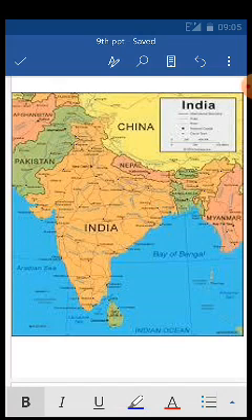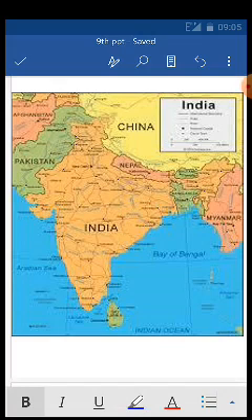75,166 kilometers. This boundary area includes the Andaman and Nicobar Islands and the Lakshadweep Islands. The Andaman and Nicobar Islands are on the right side in the Bay of Bengal, and Lakshadweep is on the left side of the India map, surrounded by the Arabian Sea, right?